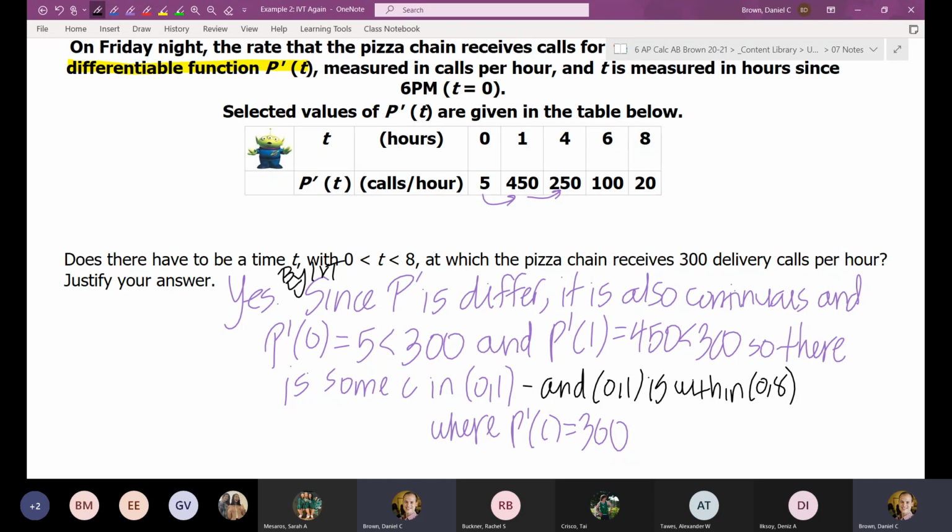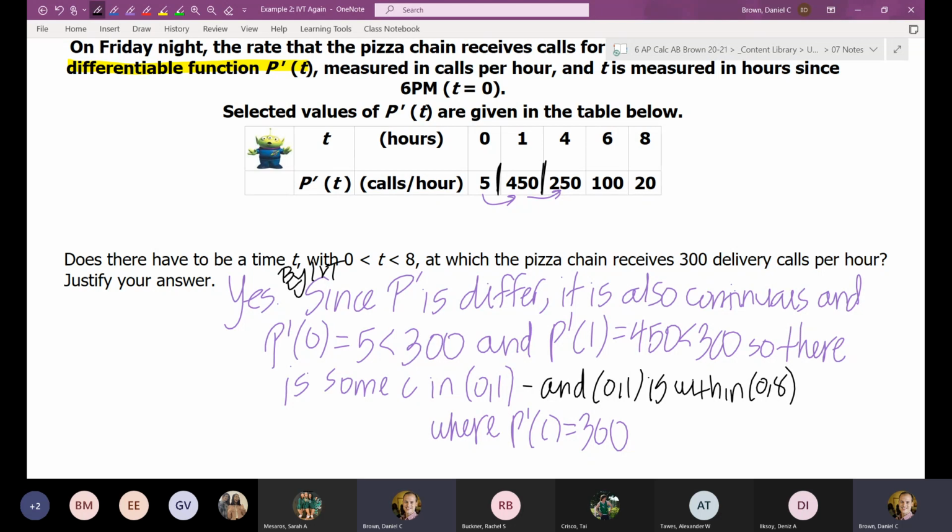So I know that at some point it had to cross over 300, somewhere between the 5 and the 450, and somewhere between the 450 and the 250. So technically it is crossing 300 twice at a minimum, but you would have to only really talk about it one time. And so when I'm forming my answer, Taylor, I'll get your question in a second, things that we would have to say at a minimum.